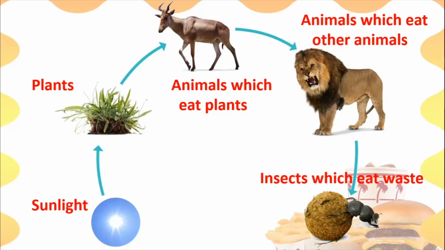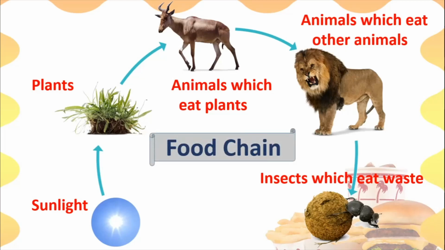So what is this entire thing called, children? It is called the food chain. It is a chain. So just like you have a chain in which you have these different links, if you remove one link, the chain breaks. Isn't it? So that is how nature works. So all these things are important for us. So you should try to see that you do not cut down plants. You should try to see that you save the life of all animals which are living on this earth. Because God has put all of them there for a particular need or for a particular motive. Okay? So if one of them is not there, all the other animals will be affected. So this is called the food chain.